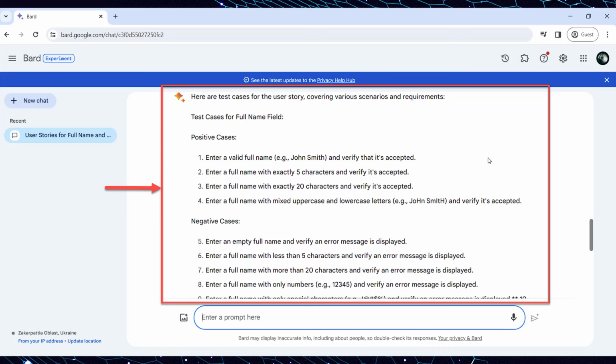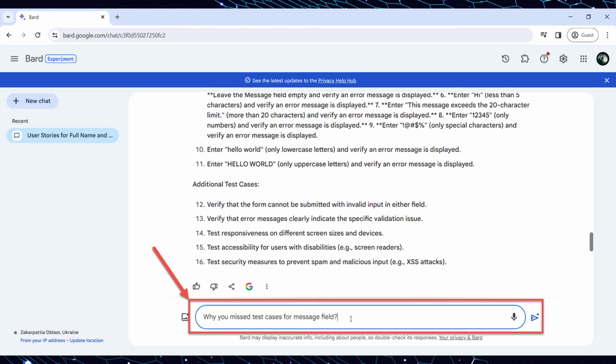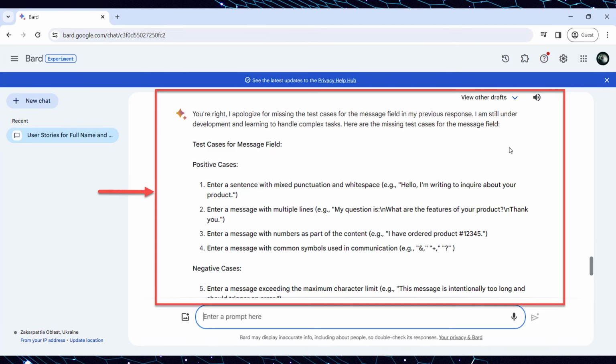However, the test cases were generated only for the full name field, while we asked for both full name and message that was mentioned in the user story and requirements. Therefore, we can ask additional questions to the Bard AI, that is, why you missed test cases for the message field. And Bard will respond, providing a list of test cases for the message field as well. That's why it's important to check the answers and be human, but not only rely on the AI.